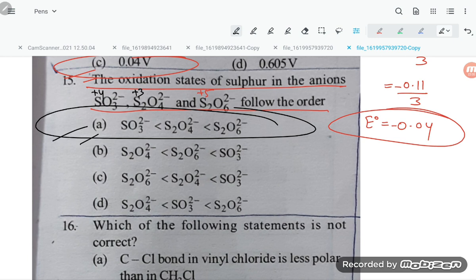So question number 15. What is the oxidation state of sulfur in the anion, following the order.